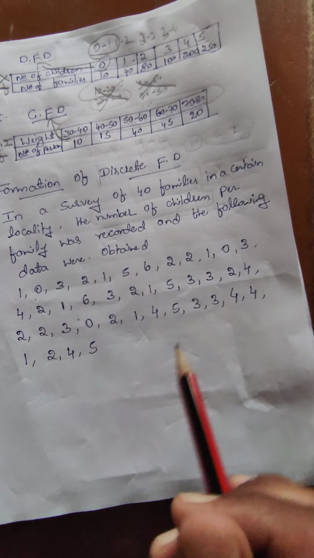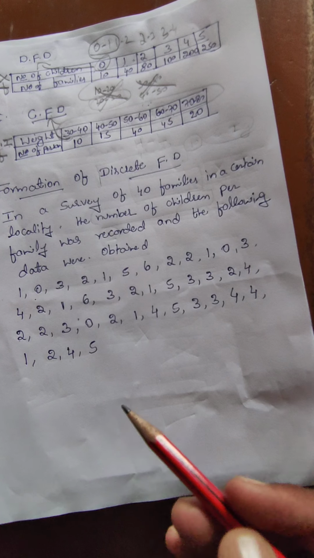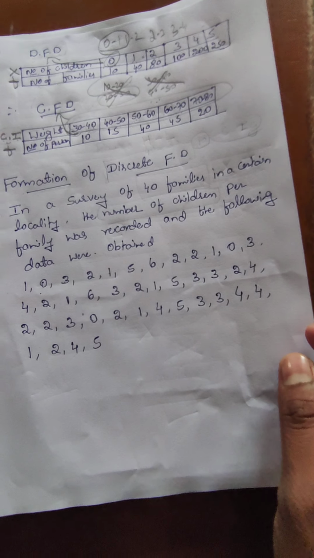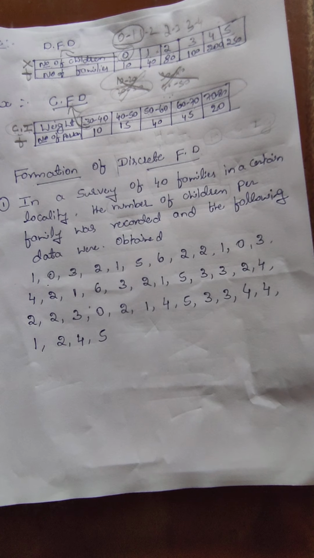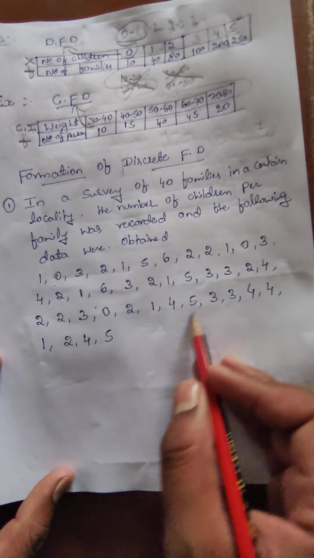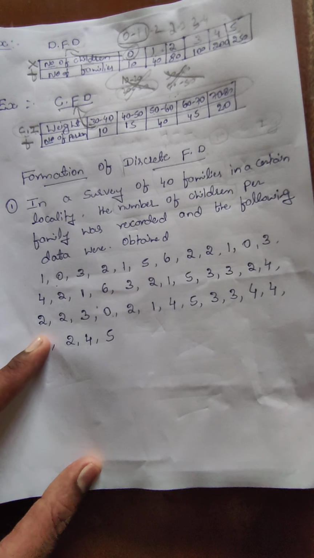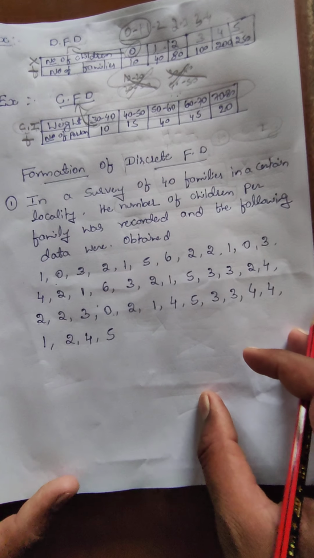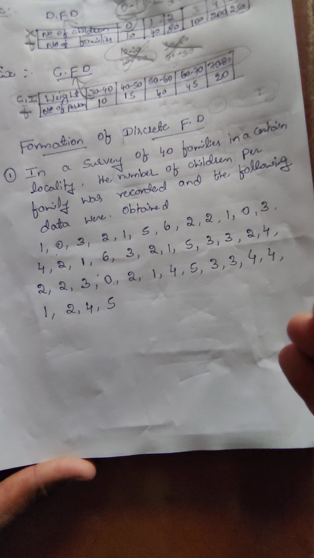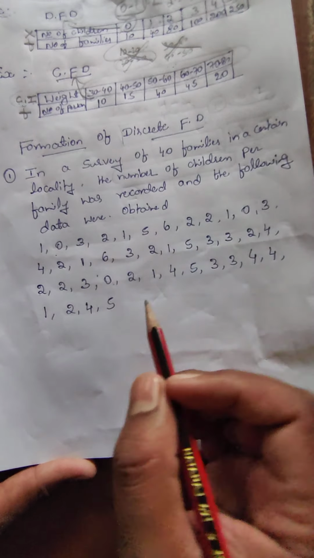In the next concept, we should know how to form a discrete frequency distribution, how to frame it. They will give raw data, theoretical data, and that data we should convert into the form of tables. Let us see how to solve the problem and how to form a discrete frequency distribution.